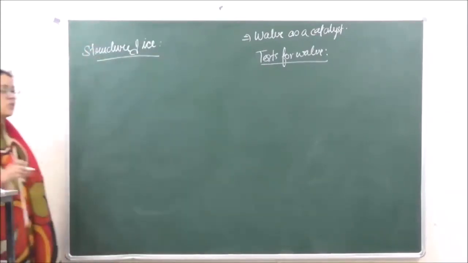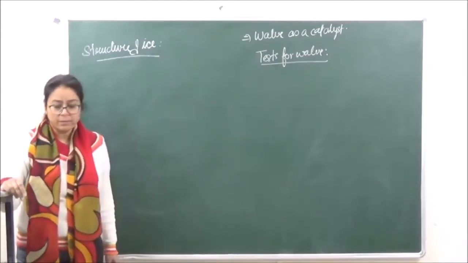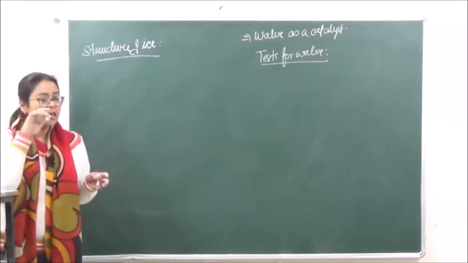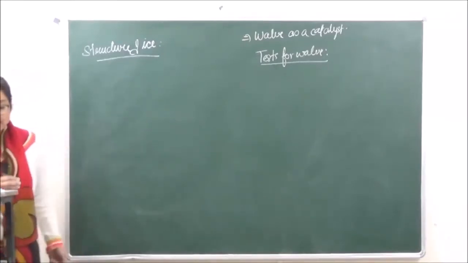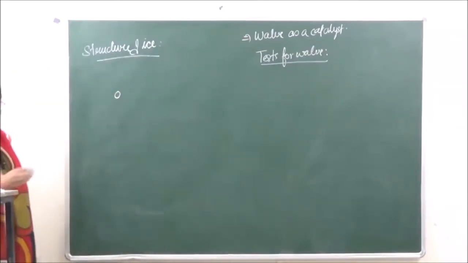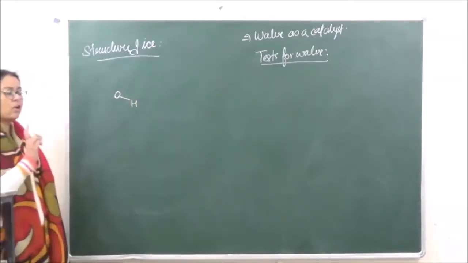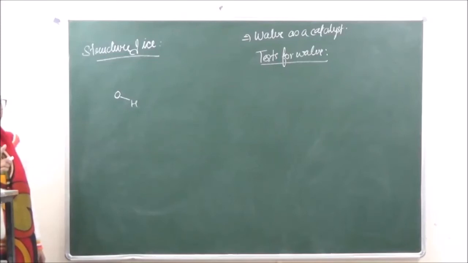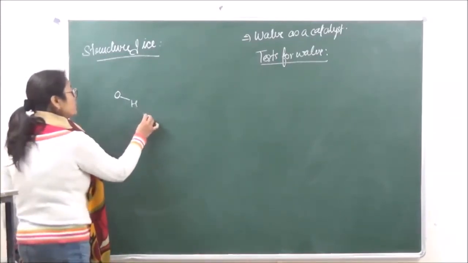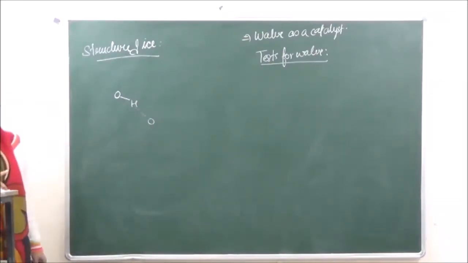When we are looking at the structure of ice, there are going to be hydrogen bonds present. Okay? So it has a kind of hexagonal structure which has a lot of air spaces in it. So let's see what is going to be the structure over here. We have oxygen. Then we have hydrogen. You know that to every oxygen there are two hydrogens which are going to be bonded. Okay, covalently bonded. Then this hydrogen is going to be bonded by a hydrogen bond to another oxygen.